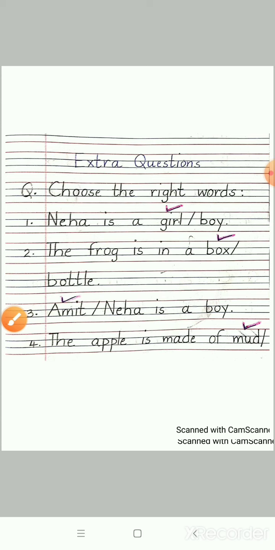Question number 3. Amit slash Neha is a boy. Students, is Amit a boy or is Neha a boy? Very good. So the answer is Amit is a boy. Please take the word Amit. Next, number 4.